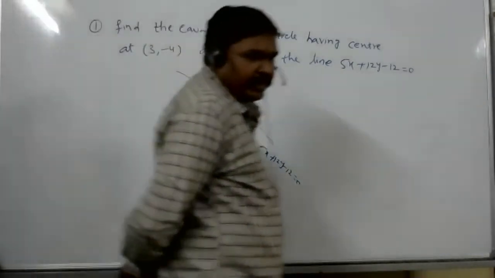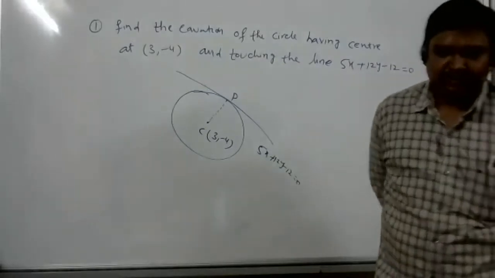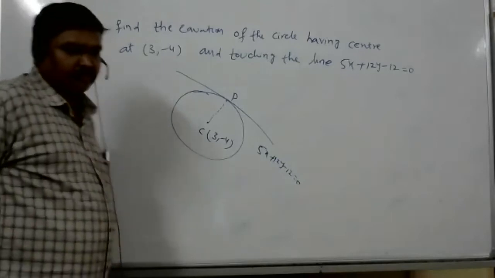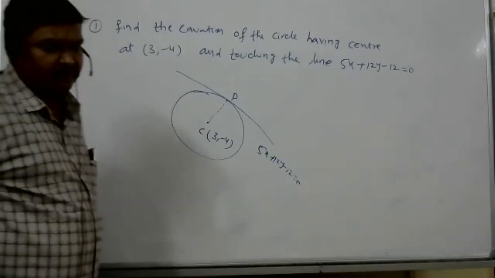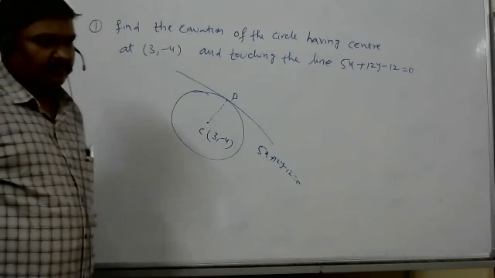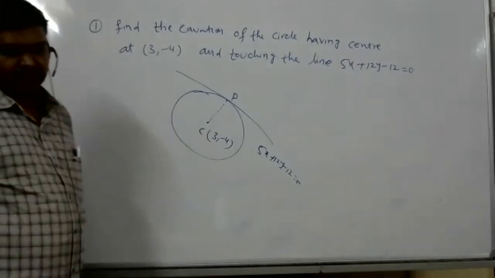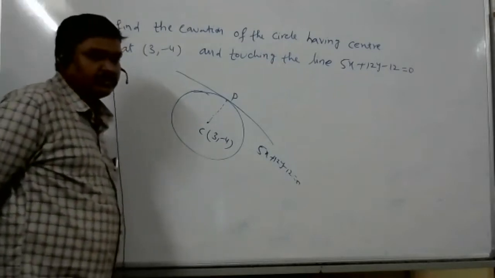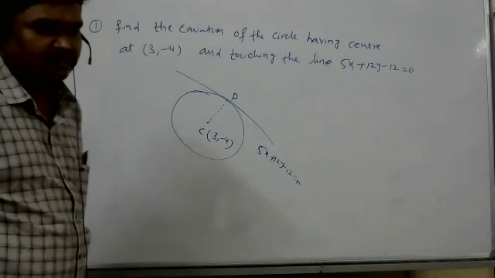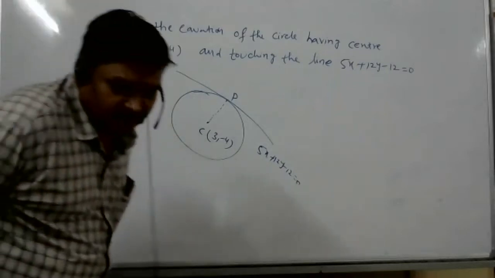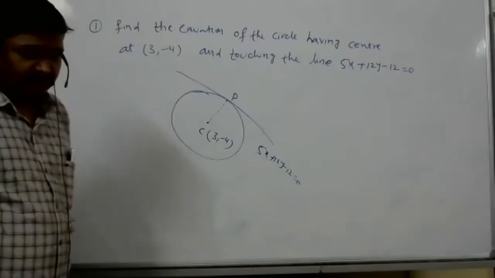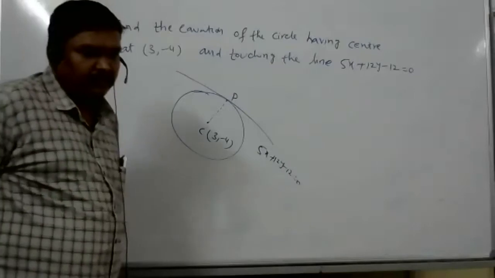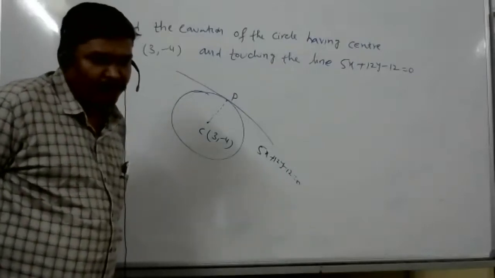Length of the perpendicular from center and line. The radius would be 33 by 13, right?